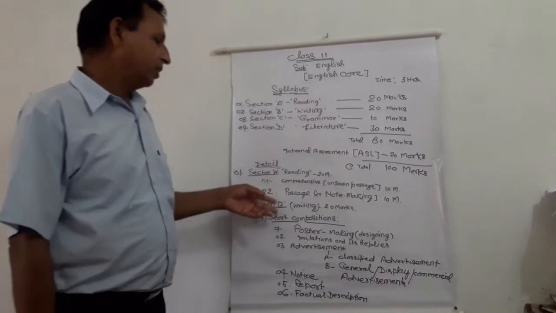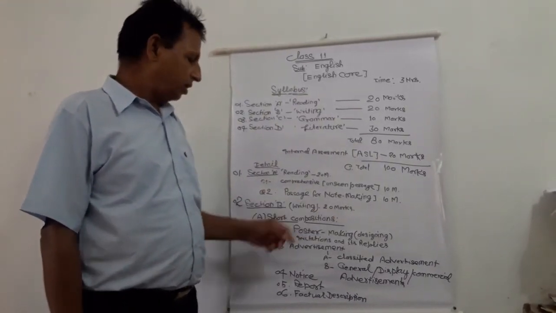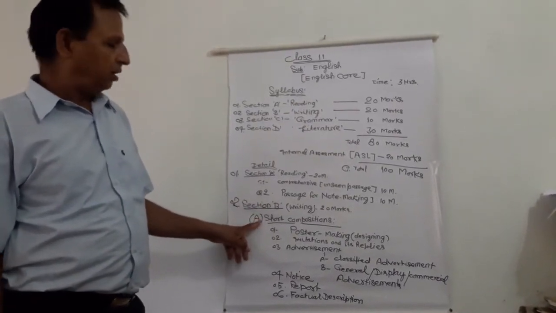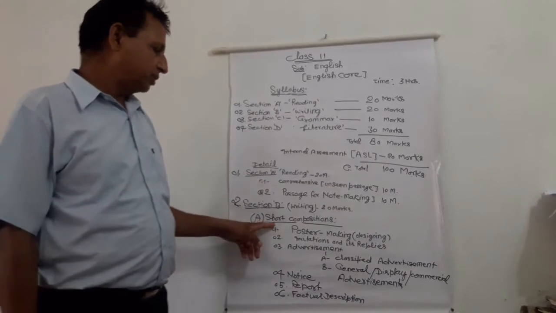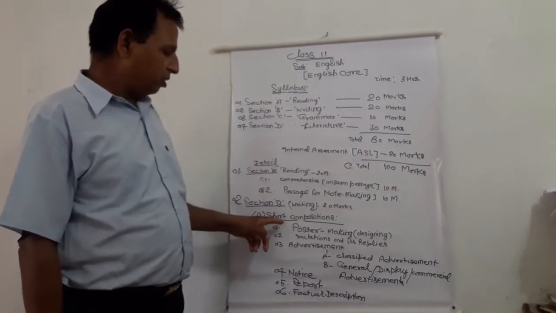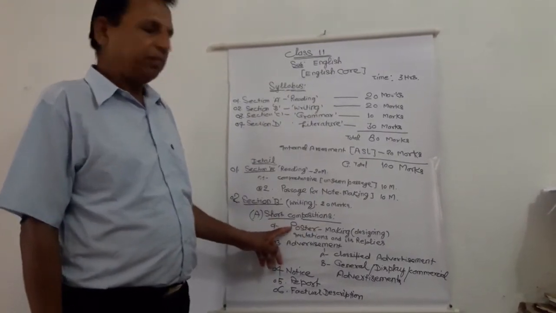Now section B, the writing section. It will also carry 20 marks, and this section comprises 2 sorts of compositions: short compositions and long compositions. Under the short compositions, the first item is poster making. The question will come from poster designing.